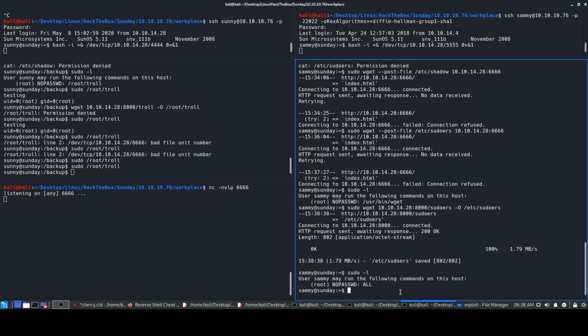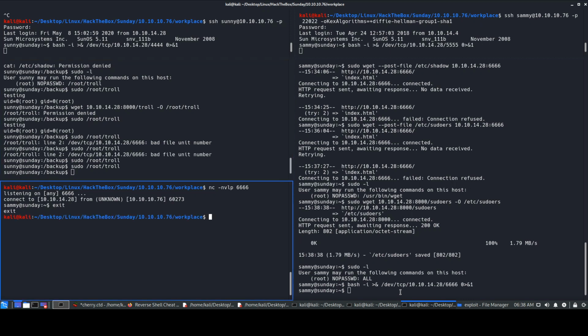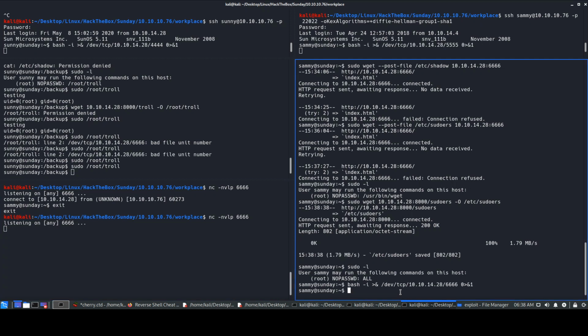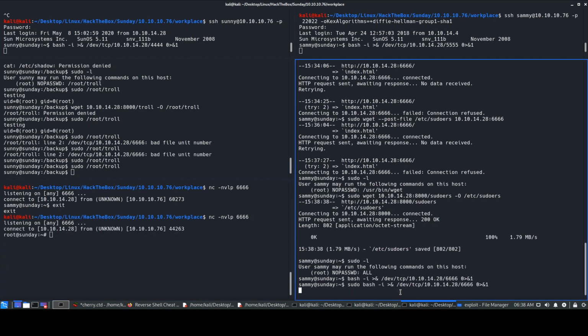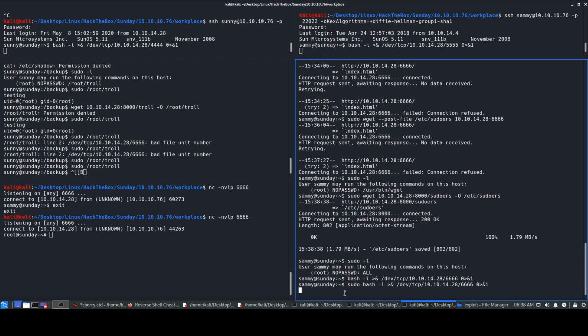Take this, paste it over here, and obviously it's listening, and we got a shell. Okay, we got a shell as Sammy, my bad, because I did not enter sudo, so let's just run it again. Sudo bash. See, we could not run this before, we could only run wget, but now we are in the system as root, if you guys can see.